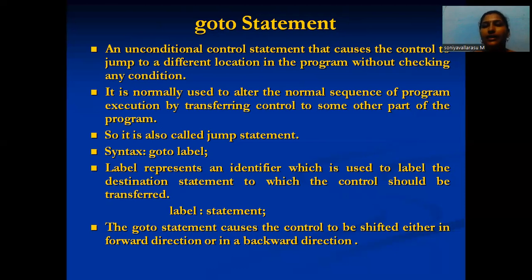The label is an identifier, which is used to label the destination statement to which the control should be transferred. So the form is label colon statement. The goto statement causes the control to be shifted either in a forward direction or in a backward direction. This is the goto statement.